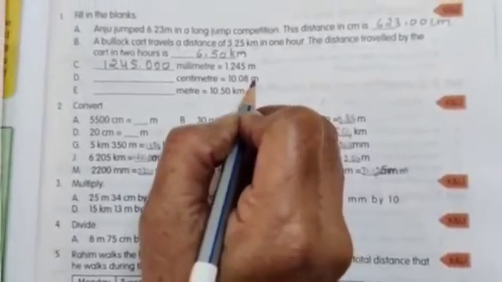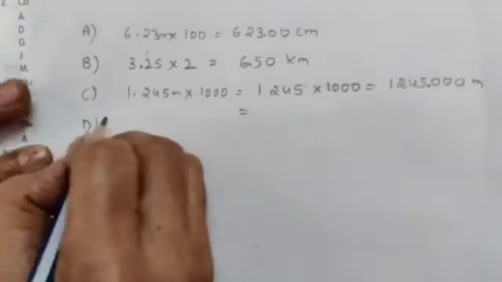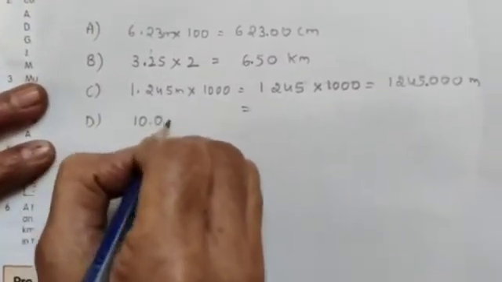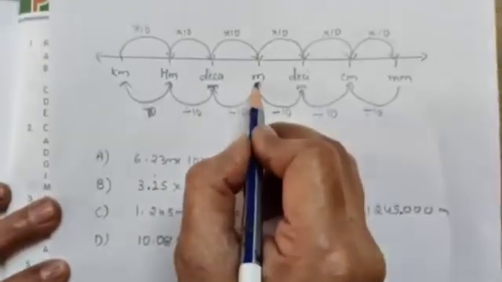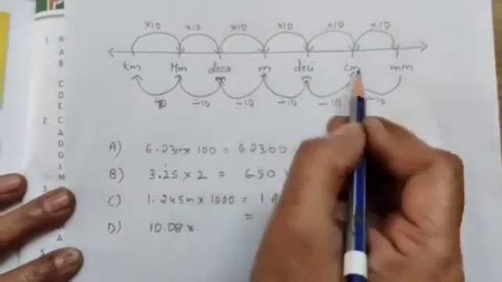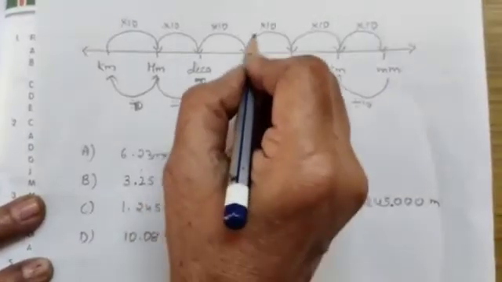Now dash centimeter is equal to 10.08 meters. Again you convert meters to centimeter. Here meters to centimeters. D bit. 10.08 meters to centimeter, bigger unit to smaller unit. So you have to multiply how much? 100.